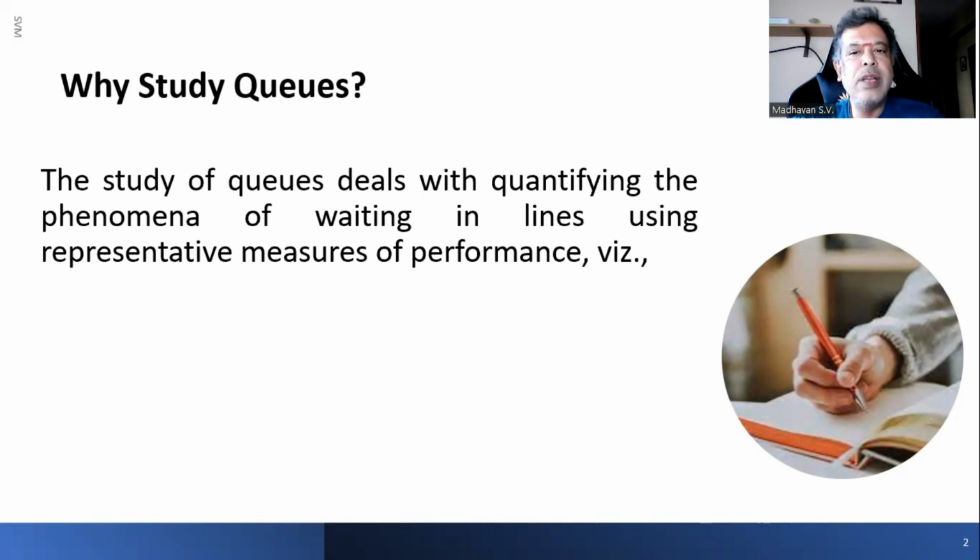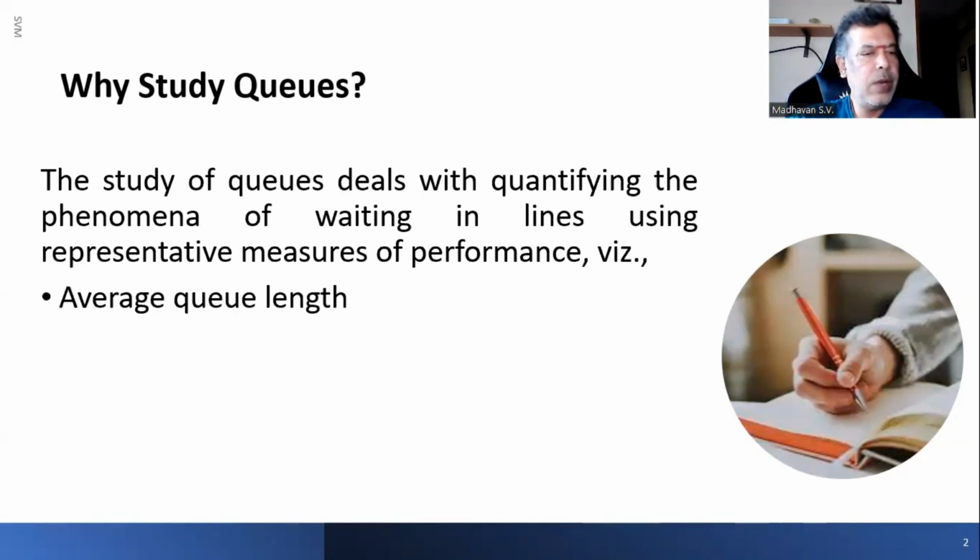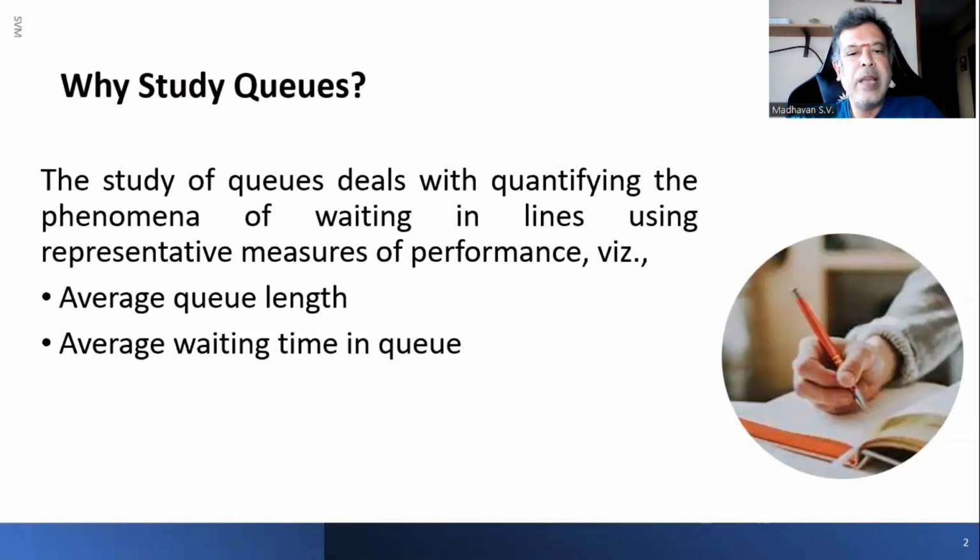The study of queues deals with quantifying the phenomena of waiting in lines using representative measures of performance, that is average queue length, then average waiting time in the queue, and average facility utilization, meaning whichever is the service channel, that utilization.